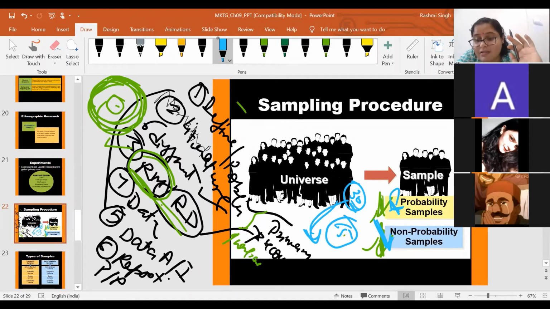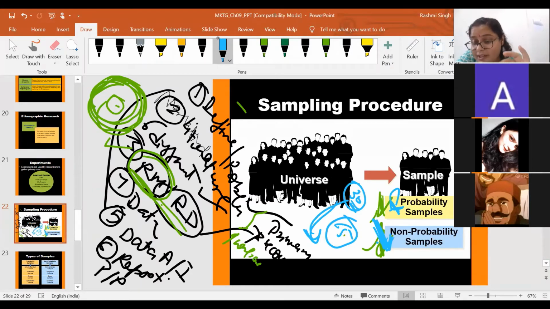So this sampling method is known as non-probability sampling. If someone asks you what you understand by non-probability sampling, you will simply say it is a type of sampling method that is totally based on the researcher's judgment and convenience.